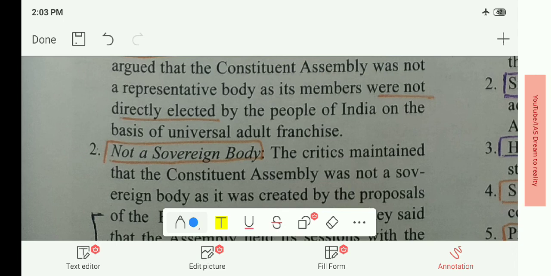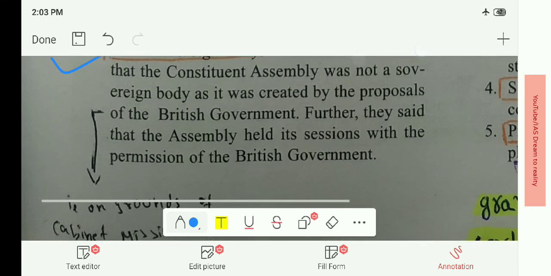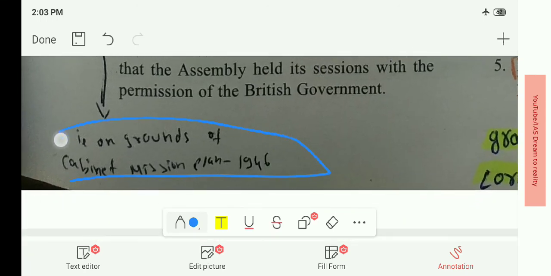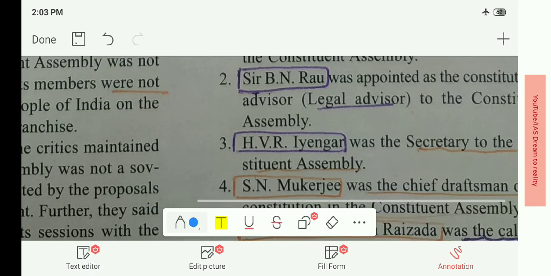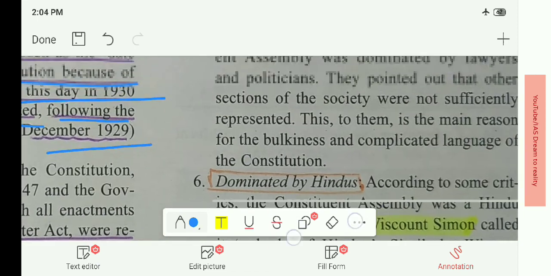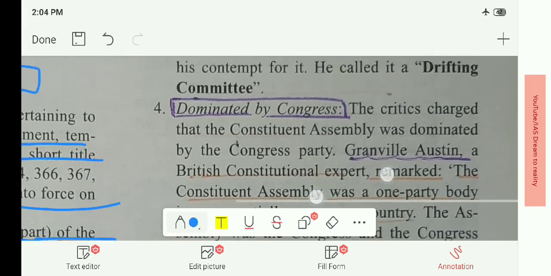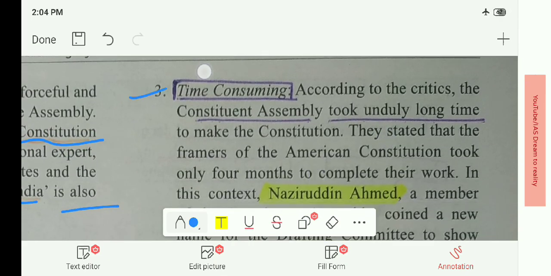It was not a sovereign body, because many thinkers say it was prepared on the basis of the Cabinet Mission Plan of 1946, and not on the independent thinking of the Indian constitution makers. So many thinkers say that it is not a sovereign body. It was time consuming.